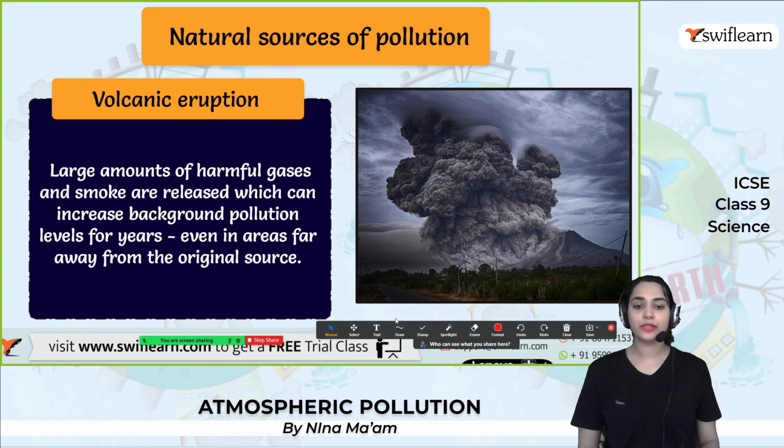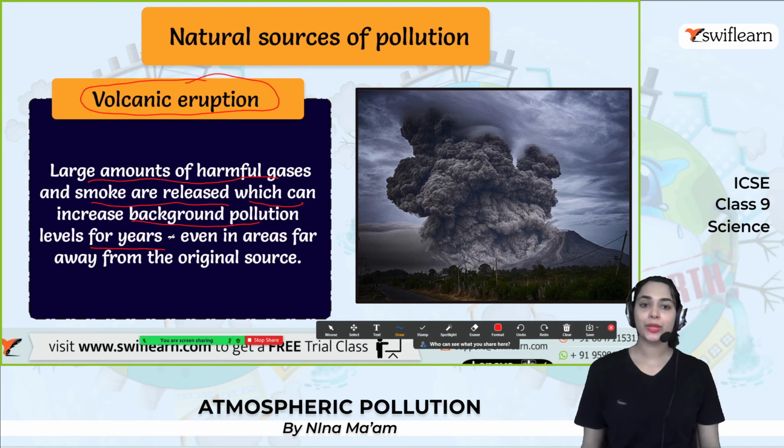Alright, so this is the first scenario, the volcanic eruption. Due to volcanic eruptions, a large number of harmful gases and smoke are released, which can increase background pollution levels for years. In our history, so many volcanic eruptions have taken place, right?